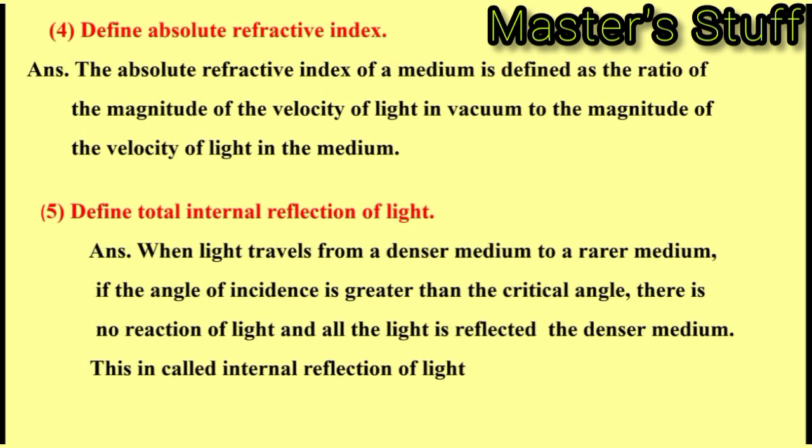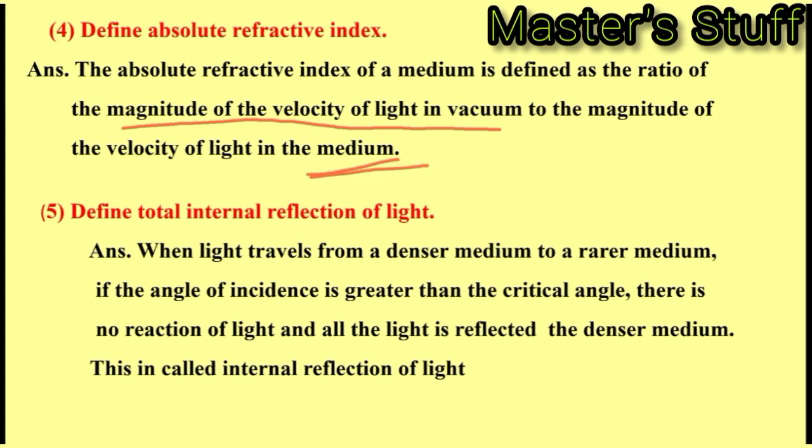Define absolute refractive index. The absolute refractive index of a medium is defined as the ratio of the magnitude of velocity of light in vacuum to the magnitude of the velocity of light in medium. What is the definition of absolute refractive index? The absolute refractive index of a medium is defined as the ratio of magnitude of the velocity of light in vacuum to the magnitude of velocity of light in medium.